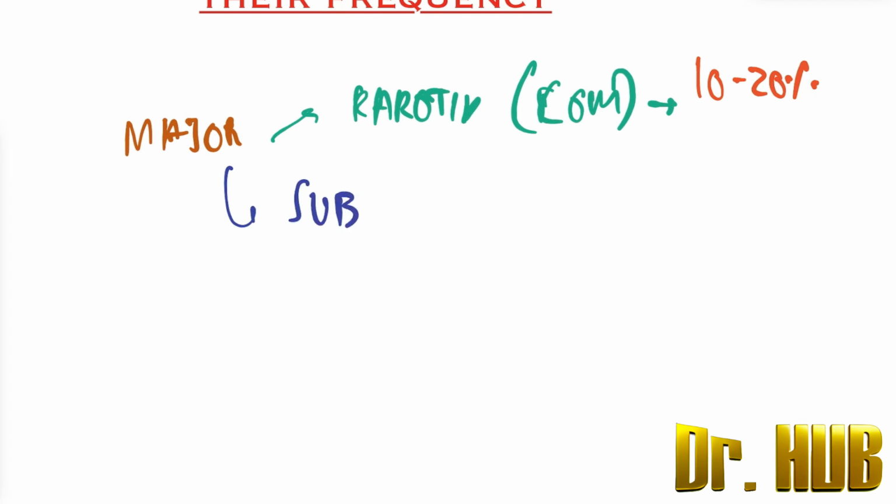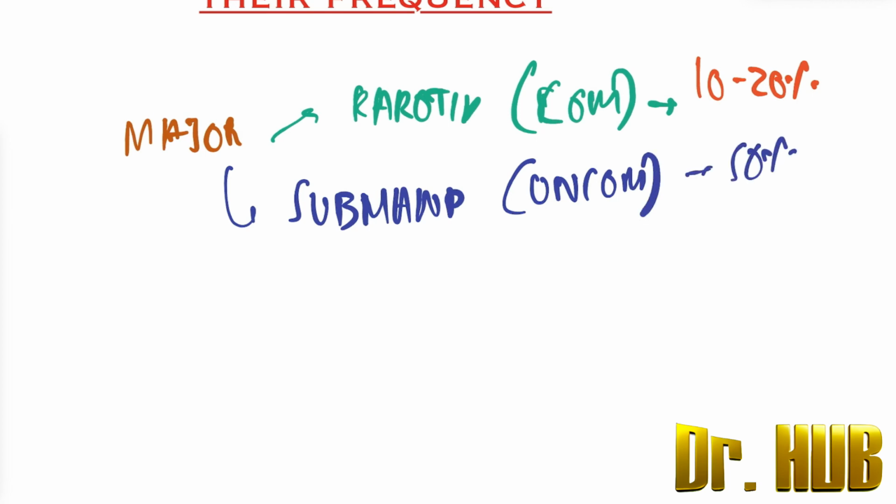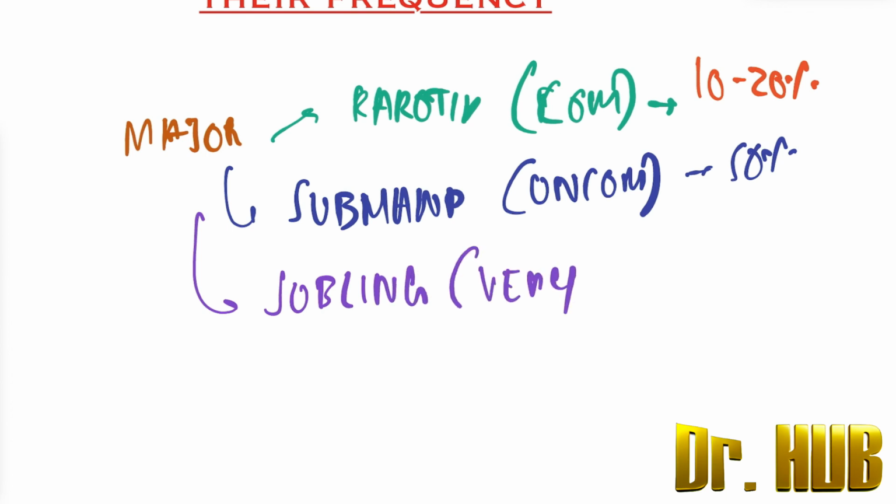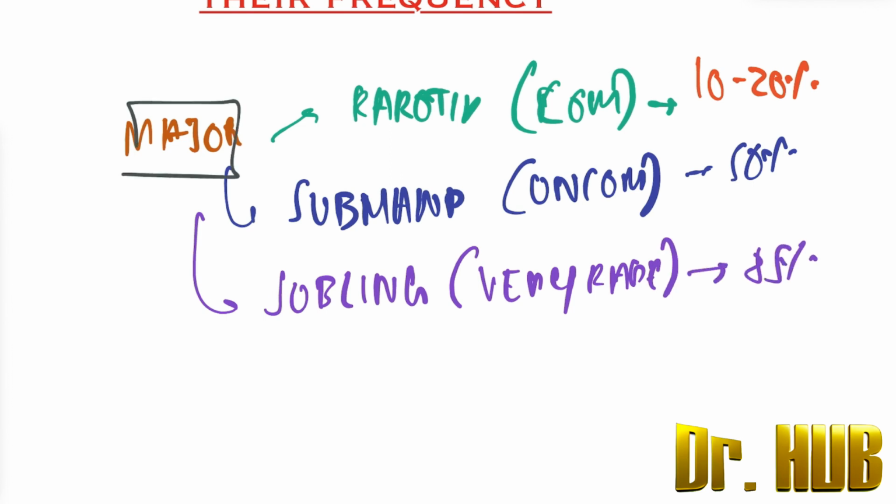Next is the submandibular. Submandibular tumors are uncommon, and the malignancy is about 50%. Then comes the sublingual. Sublingual tumors are very rare, and the malignancy amounts to about 85%. So this was all about the major glands.